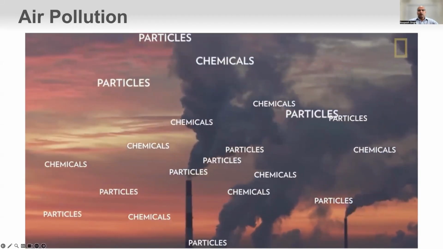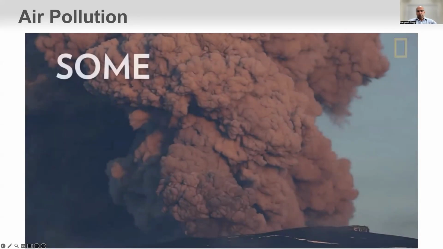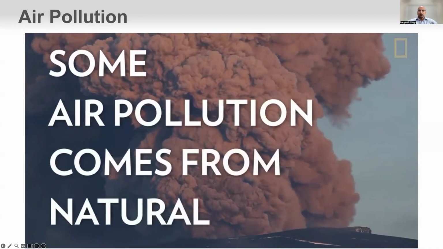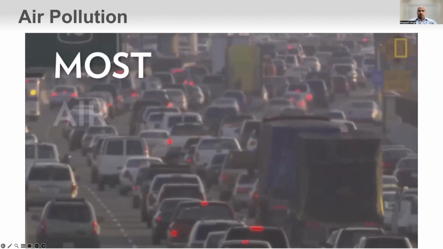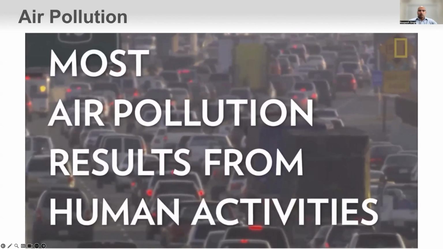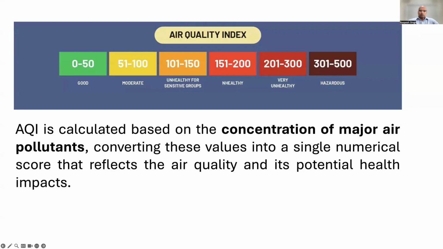Wherever there is combustion of fuels, automobile exhaust, or some particulate matter that can go up in the atmosphere, that is a source of air pollution.